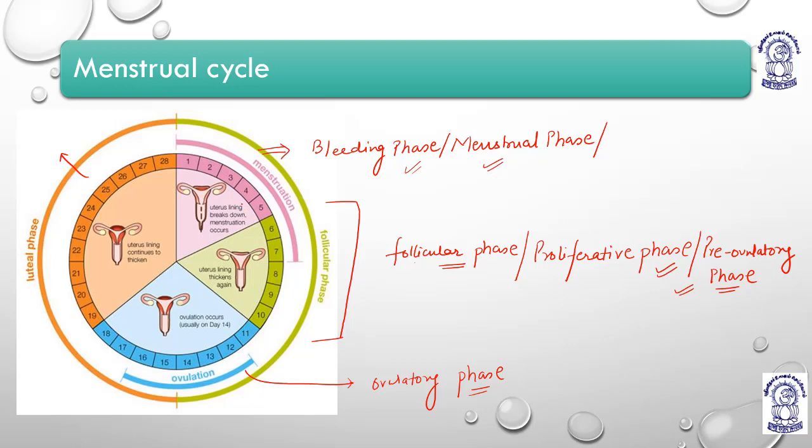So basically you can see during the bleeding phase or the menstrual phase, which lasts from day 1 to day 5, the uterus lining, which is pre-planned to hold the developing zygote or the baby, the fertilized egg, is affected. That wall of the uterus is known as what? Stratum functionalis.